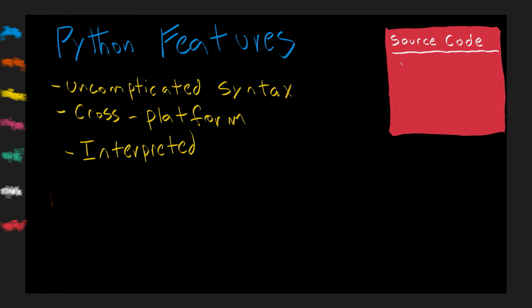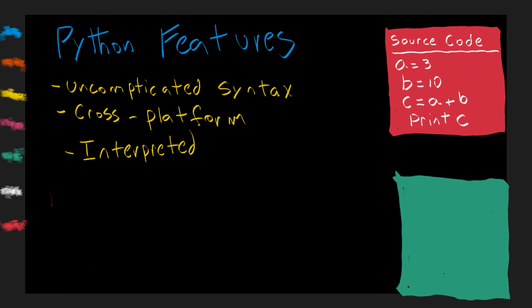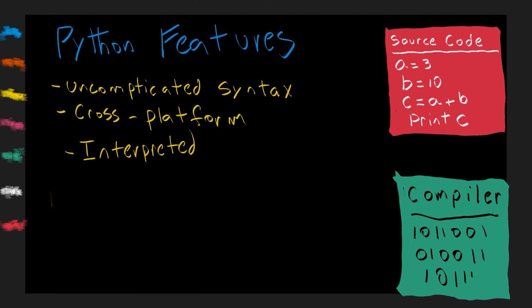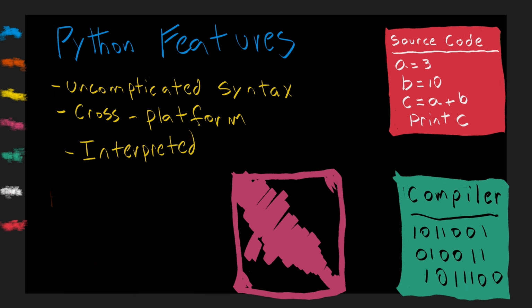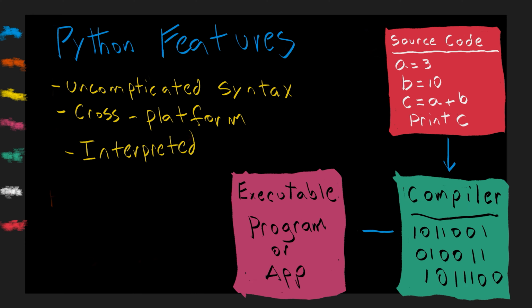For example, if you wrote A equals 3, B equals 10, C equals A plus B, print C. The computer can't understand this. So you use a compiler to convert the source code into machine code, a series of ones and zeros. It's only after the code gets compiled that the code is executed, passed into computer memory, and returns a result. In this case, it would be 13. The entire source code needs to be compiled before the code gets executed.